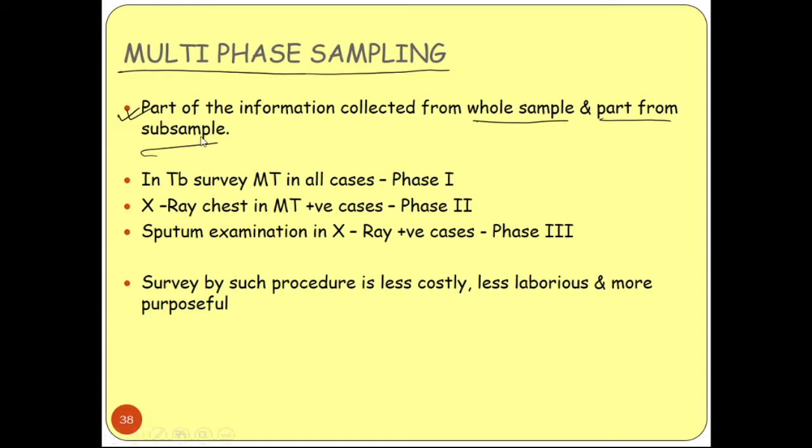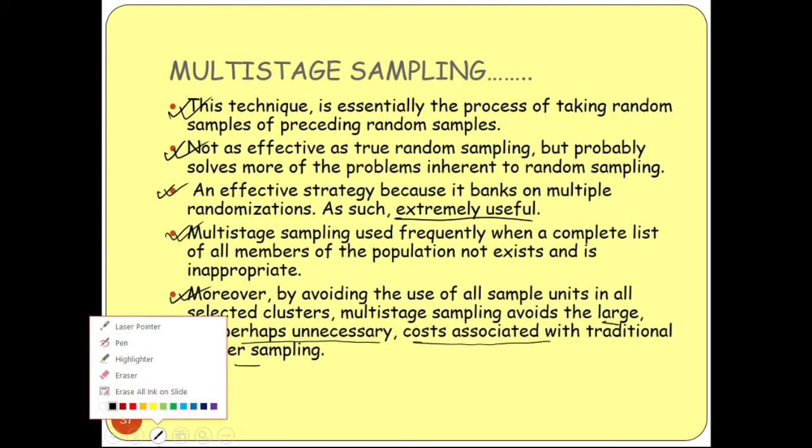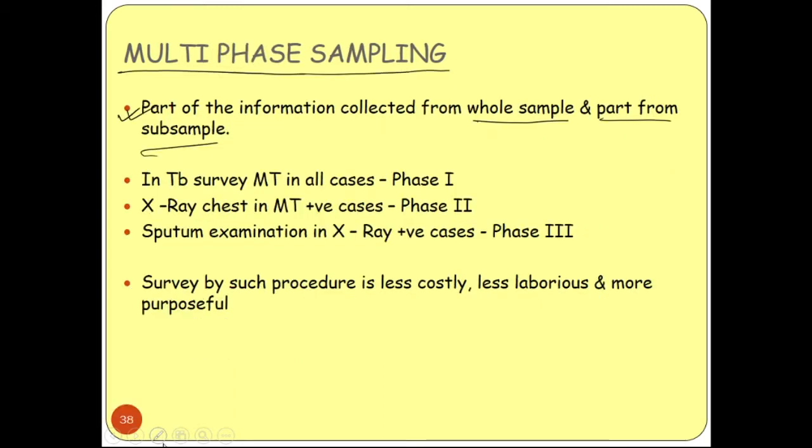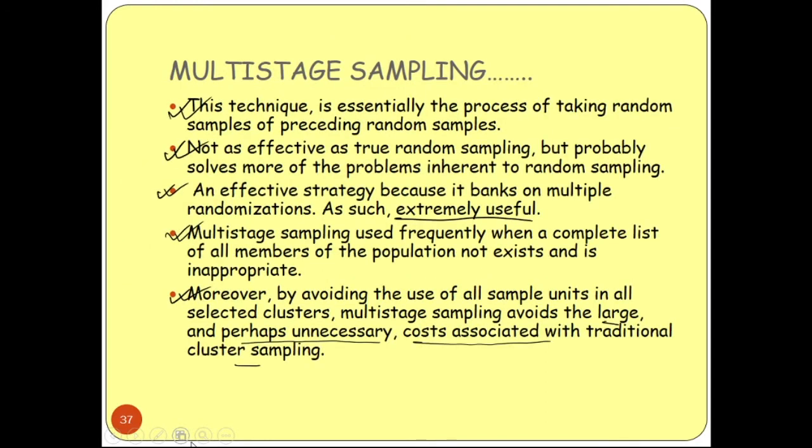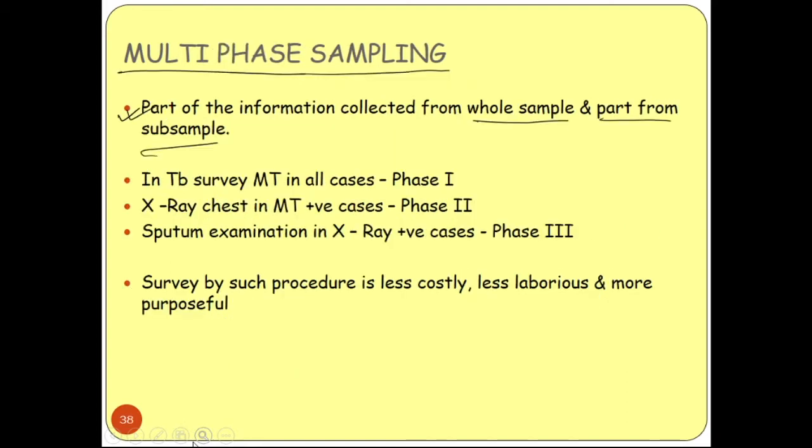Okay, so we are getting the data from different phases. At phase 1 we are getting, suppose, the whole sample. At phase 2 we are getting a subsample of the whole sample. Okay, and this is multi-stage. You have to remember the difference between these different types of sample: multi-stage and multi-phase. Okay, cluster sampling, what are the differences between these?